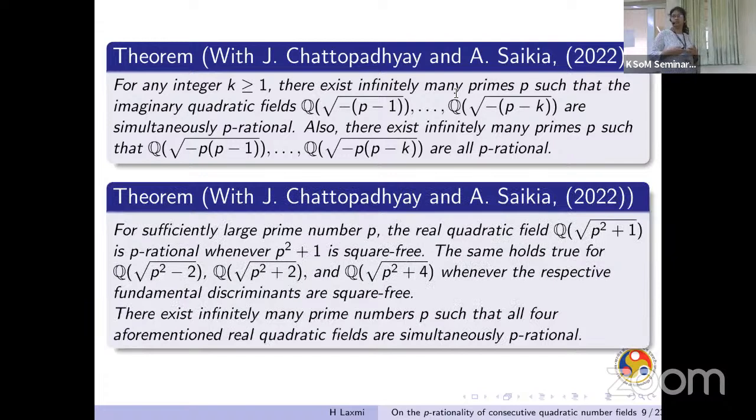Now when we go to real quadratic, we showed that Q(√(p²+1)) is p-rational whenever p²+1 is square-free. And a similar result holds true for Q(√(p²±2)) and Q(√(p²+4)) as well. Also, we could show that there exist infinitely many primes p for which all these values are simultaneously square-free, making all these 4 fields simultaneously p-rational.